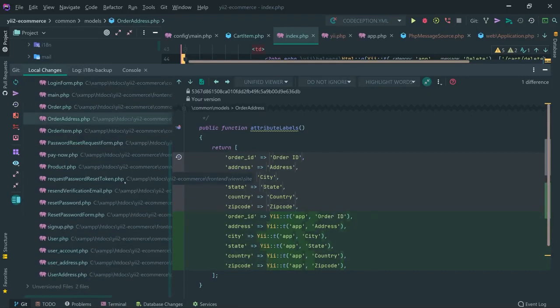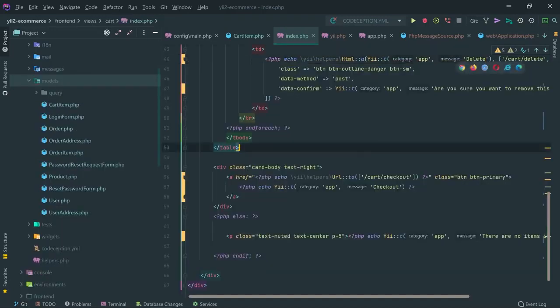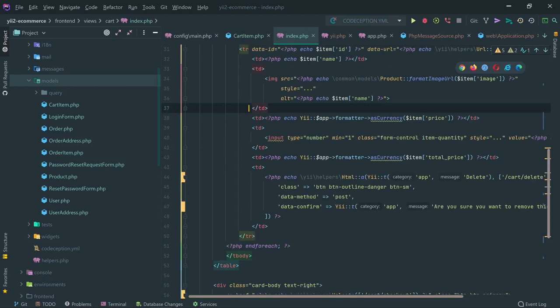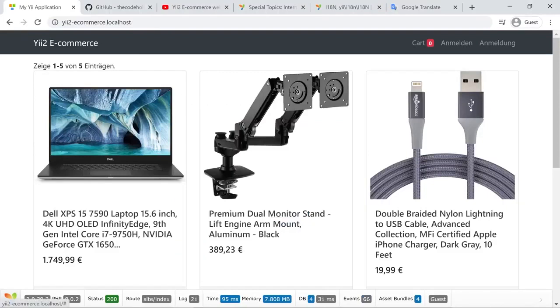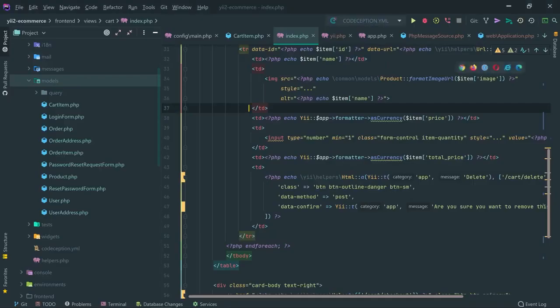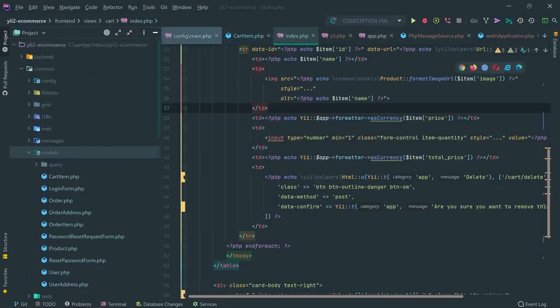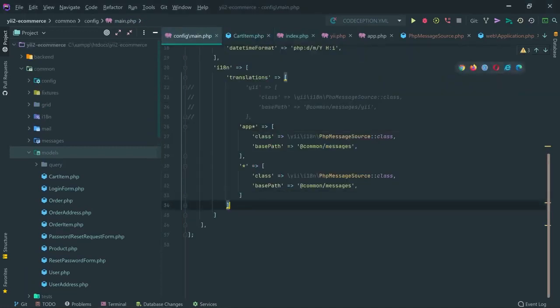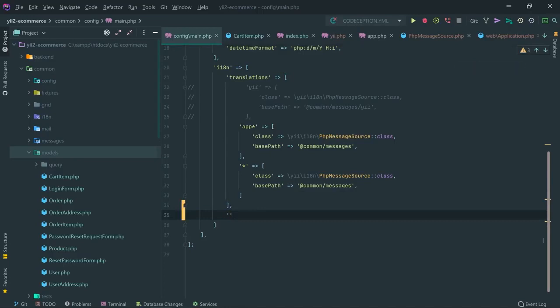Okay, so now I'm going to do the following. I have all my texts translatable, and let's say I want to go through my website, have a look at my website, and start translating the website into the German language. But I don't know which one is translated. Maybe I don't understand which one is translated and which one is not. How do I do that? I can configure from the config phase right here an event on missing translation. So whenever the translation doesn't exist, it will call my own function.